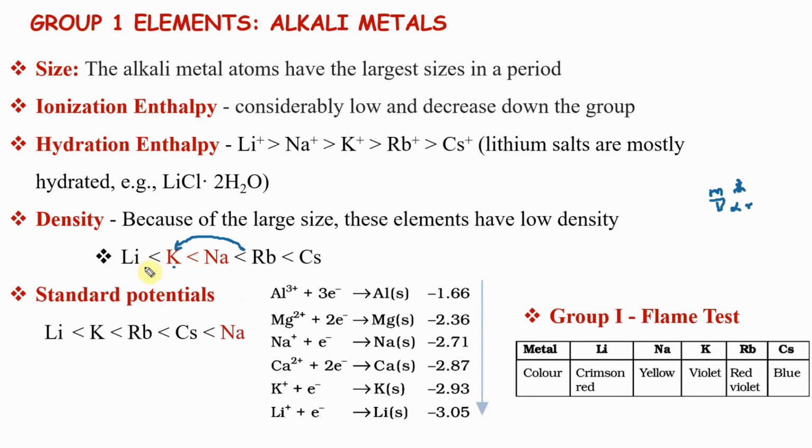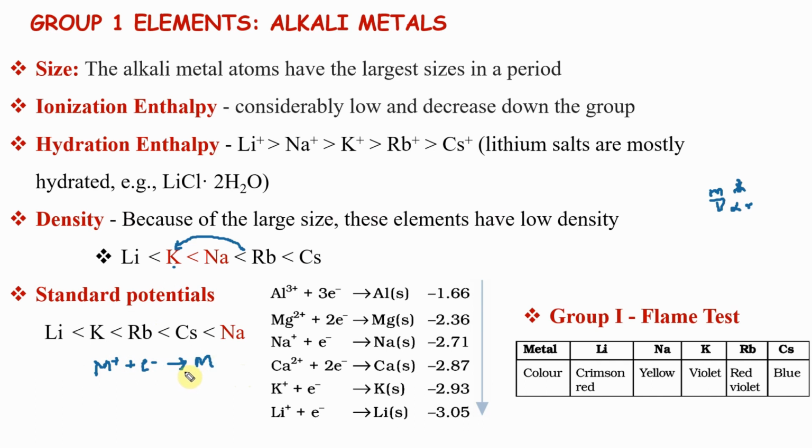Nevertheless, all the densities are lower than that of water. They all float in water. The next property you want to remember, standard electrode potential. Now normally standard electrode potential, how do we see? A cation accepting an electron to become the corresponding metal.